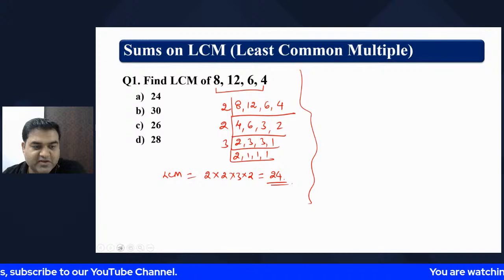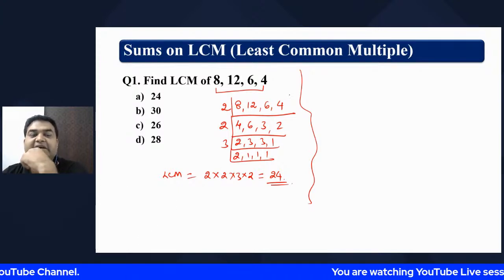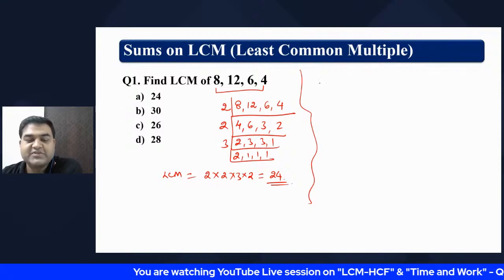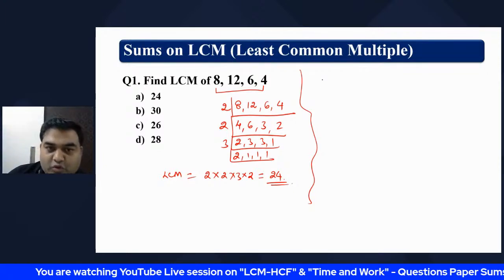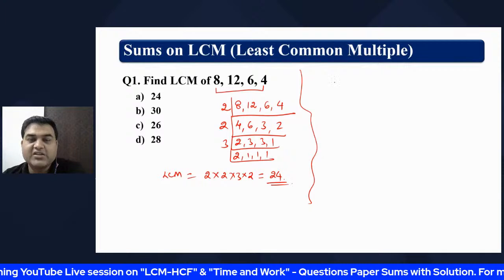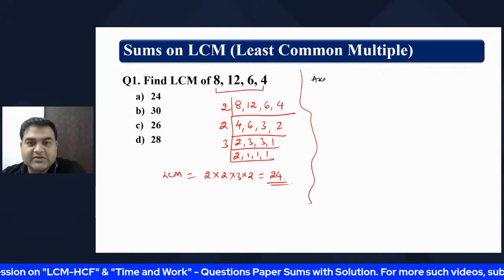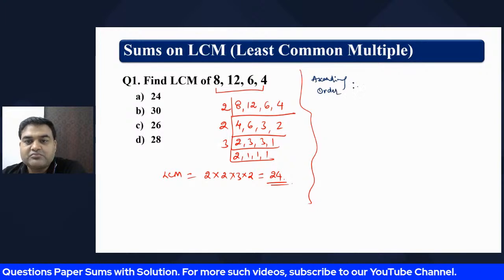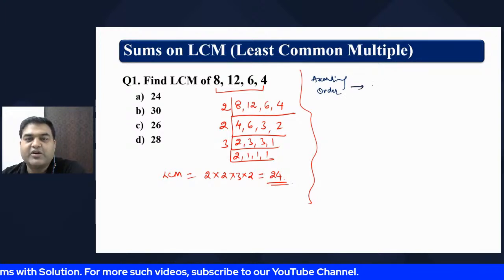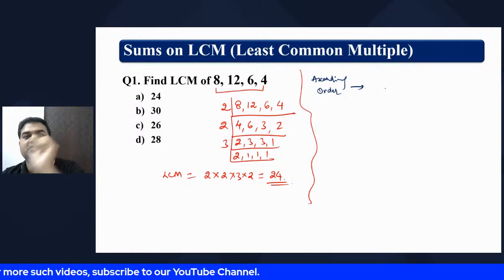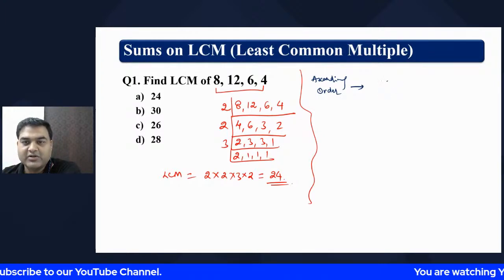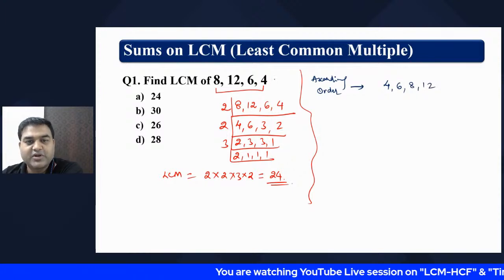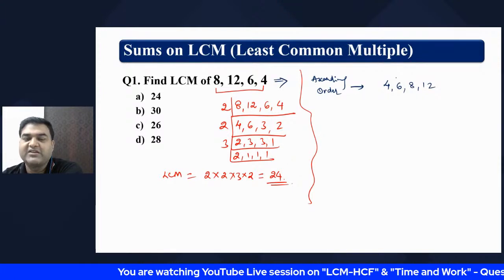What we can do is we will do the same sum in a different way. To find the LCM of four numbers given in the question paper, first write the numbers in ascending order. Ascending order is what, my dear friend? Ascending order is smallest number first, highest number last, right? So increasing order: 4, 6, 8, and 12. The same four numbers we are writing in ascending order.